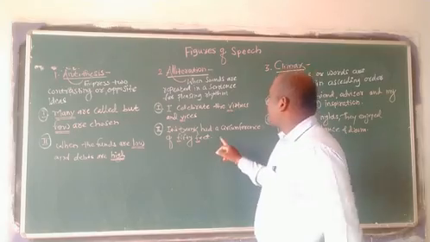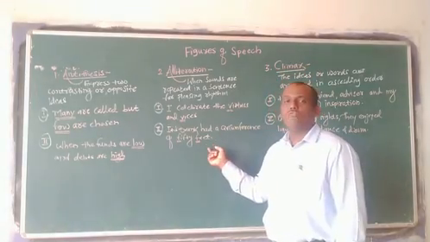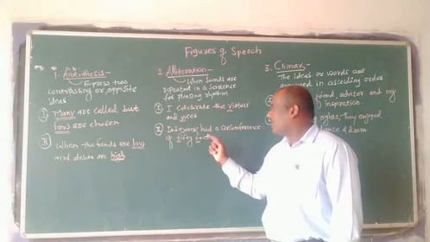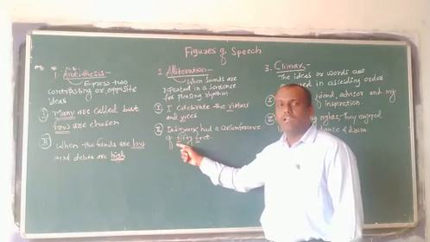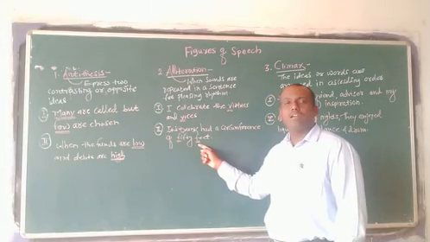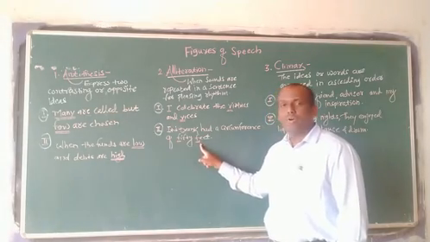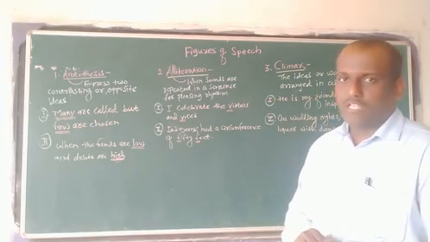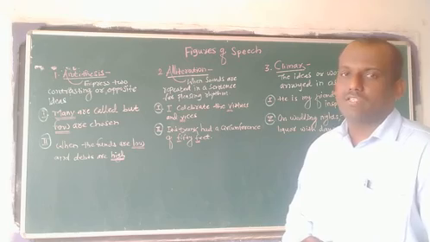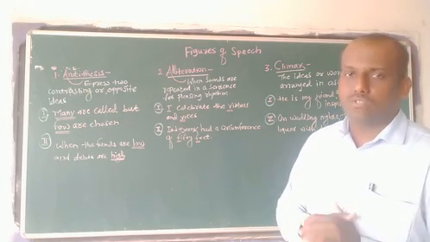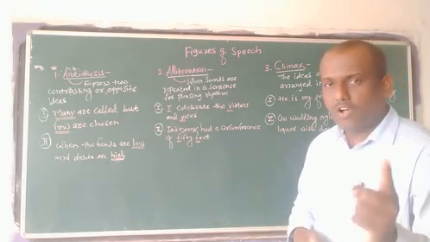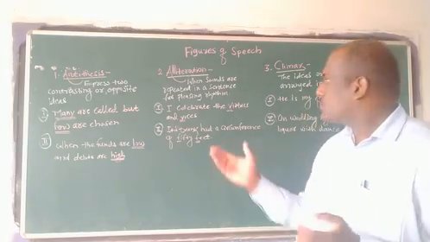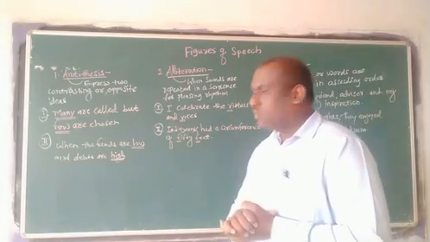Okay. Its trunk had a circumference of 50 feet. So I underline here F, and I underline here F. 50, I underline here F. Feet, I underline here F. So the F is used by the poet for getting rhythm, and so the figure of speech is alliteration. What type of figure of speech has he used in his poem? Alliteration, because a particular sound is repeated there. Am I right? So we have seen here 2 examples.